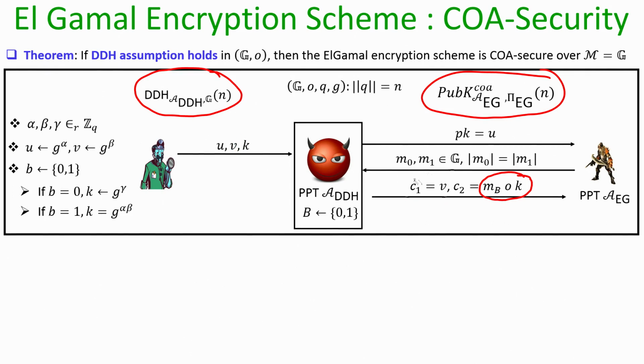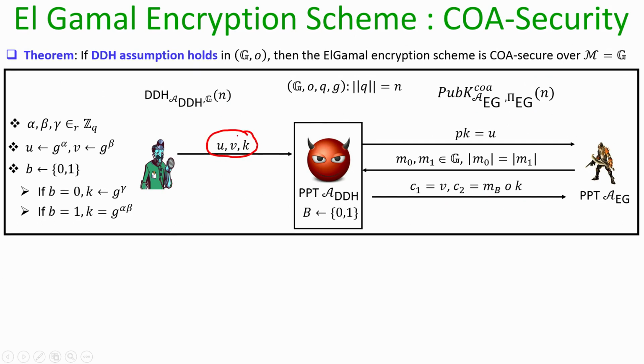Now, before proceeding further, let us try to understand what is happening in this overall reduction. If this triplet is a non-DH triplet, that means this k is some g to the power gamma, where gamma is not related to alpha beta, then the distribution of the ciphertext C1, C2 given to this attacker against the Elgamal scheme is exactly the same as if this attacker had participated in the COA game against the symmetric key variant of the Elgamal encryption scheme, because that is how the challenge ciphertext would look for the attacker in that experiment.